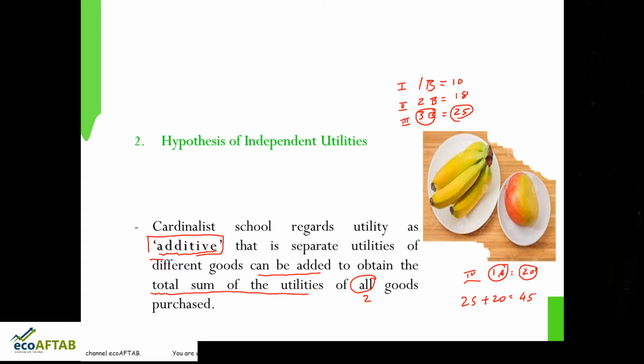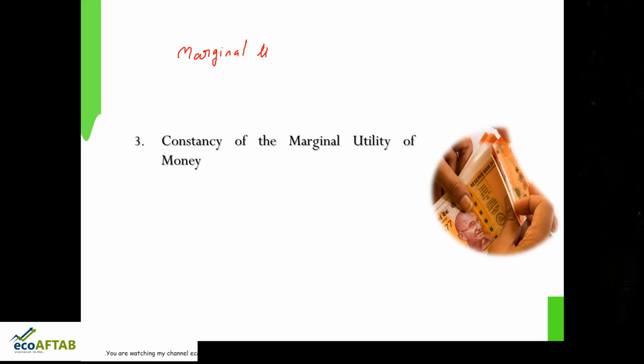Going on to the third hypothesis, a very important hypothesis because it plays a very important role whenever we are speaking about utility analysis, and that is the constancy of the marginal utility of money. So here we are speaking about marginal utility, but not of goods; we are speaking about the marginal utility of money.